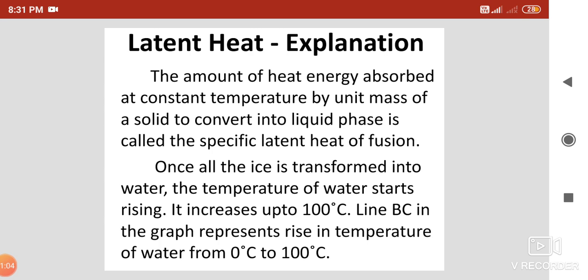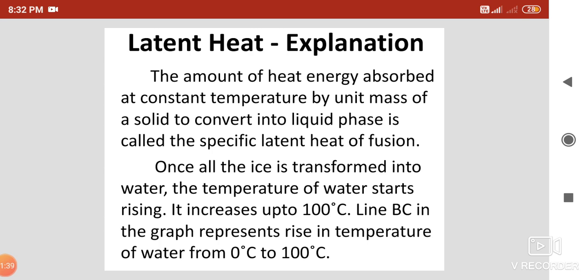The amount of heat absorbed at constant temperature when the state of matter changes is called latent heat. When we talk about fusion, we have to see solid to liquid. So we can define it like this: the amount of heat absorbed at constant temperature when a solid is converted into liquid state is called the latent heat of fusion.